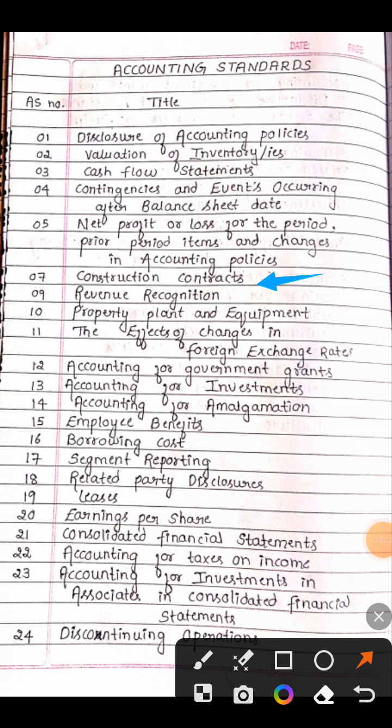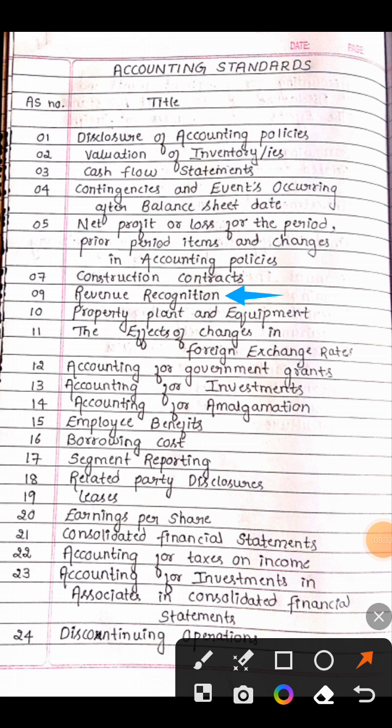So let's move. The next standard is AS9. So it is AS9, revenue recognition. AS9, revenue recognition. Yes, you have to close your eyes. AS9, revenue recognition.